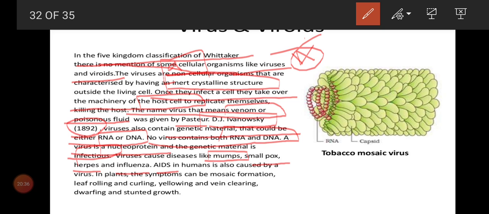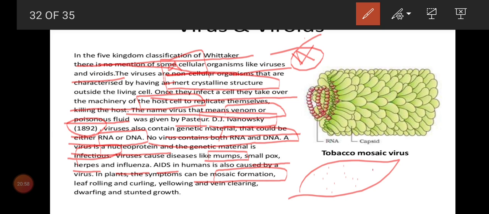Next we'll move on. We all know it not only causes infection to human beings, it will cause infection to plants and animals also. What are the common symptoms we can see in a plant? For example, mosaic formation. Mosaic formation means we can see dot-like structures in the leaf.